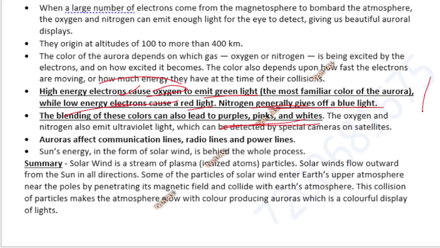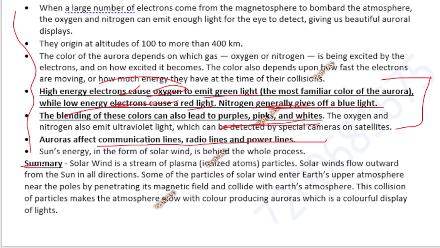This is again a GK only, which ideally UPSC should not ask, but the way in the last 2 years UPSC is asking very illogical questions, I am just giving you GK facts. And this aurora can affect communication line, radio line and power line. So this also can be a UPSC question. Because in Ladakh we saw something like this, in case they want to ask you, these are the kind of things they can ask. In prelims I am telling.